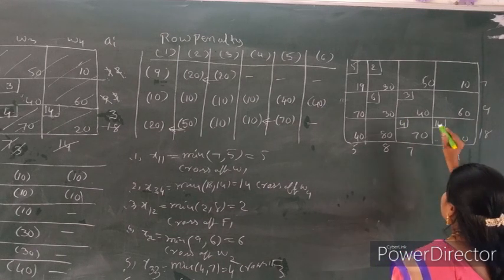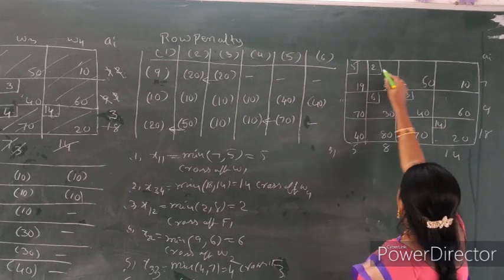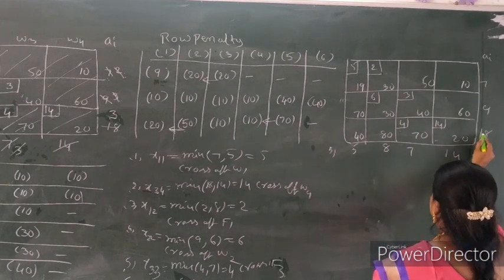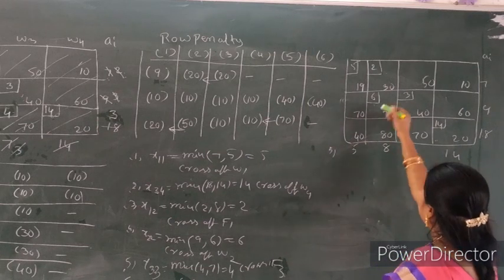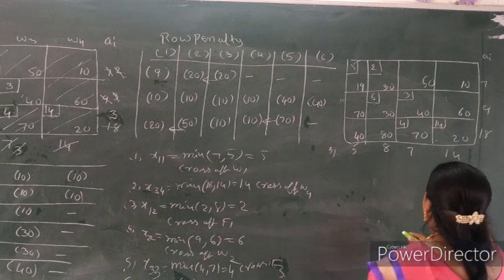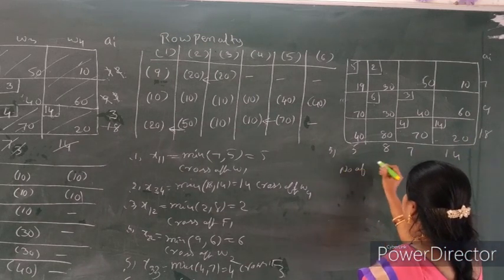Here observing the problem AIBJ, 5 plus 2 is 7, 6 plus 3 is 9. So 4 plus 14 is 18. So come here 5, 2 plus 6 is 8, 3 plus 4 is 7, 14. Completed this one. Now number of occupied cells.